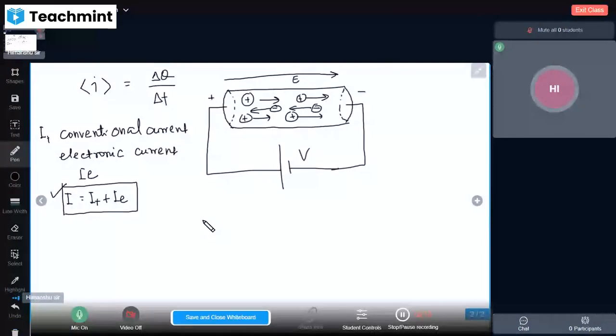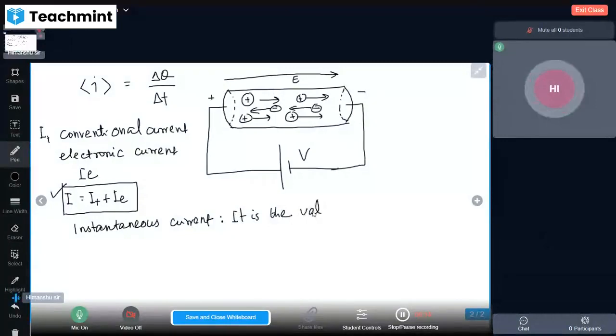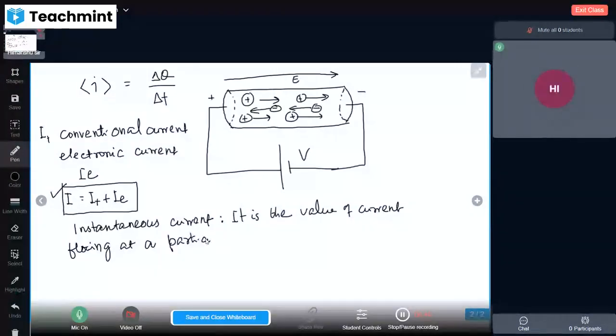Now let's move to the instantaneous value of current. Instantaneous current is the current at a particular moment. It is the value of current flowing at a particular moment.